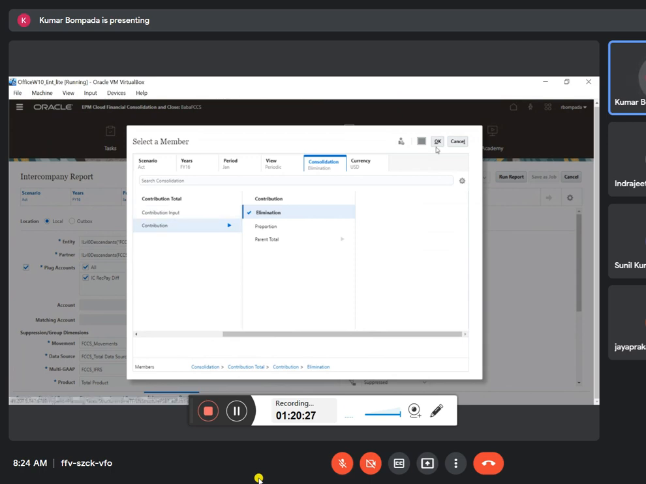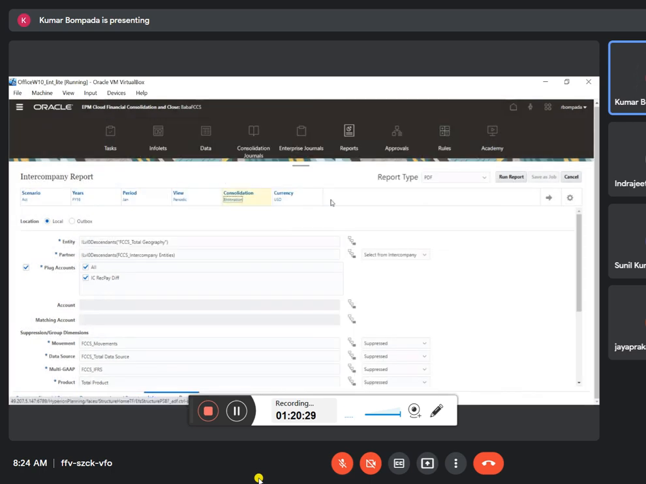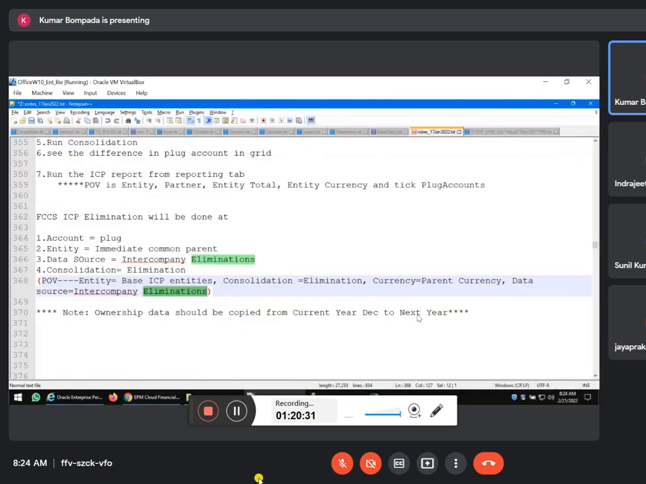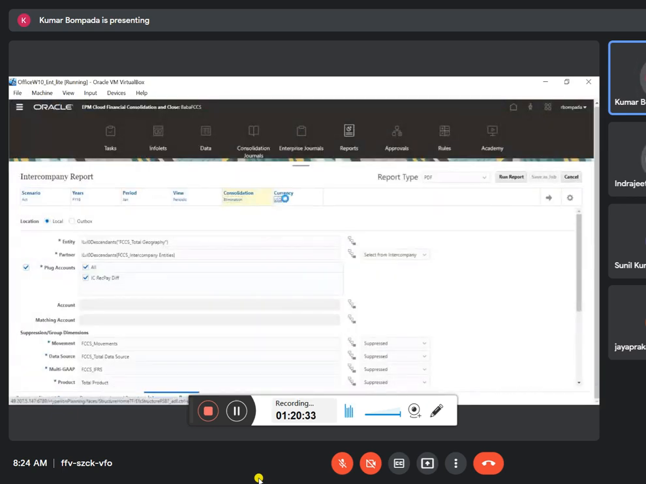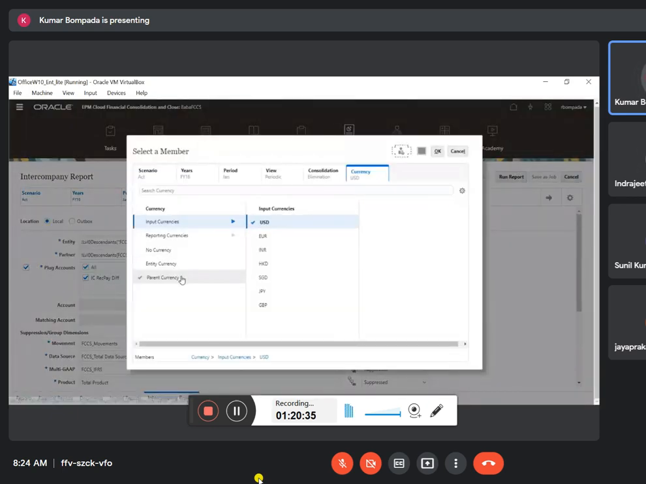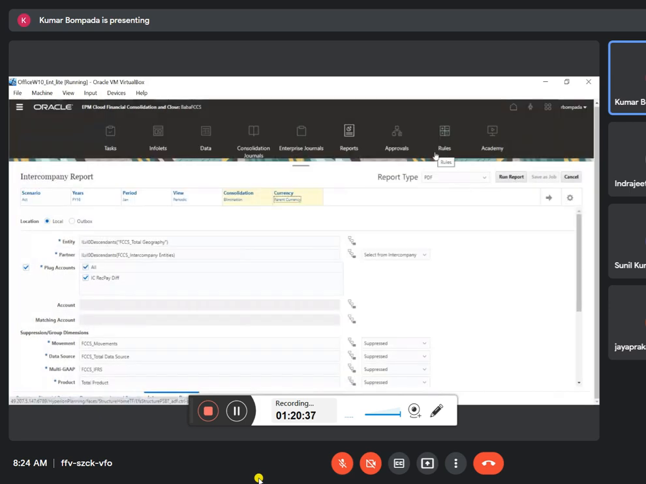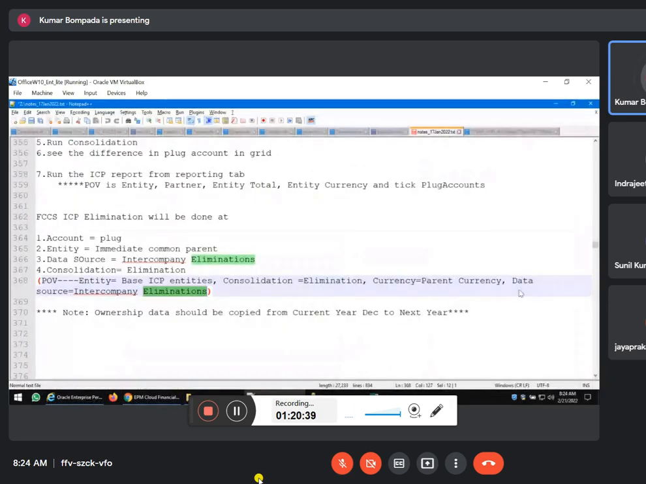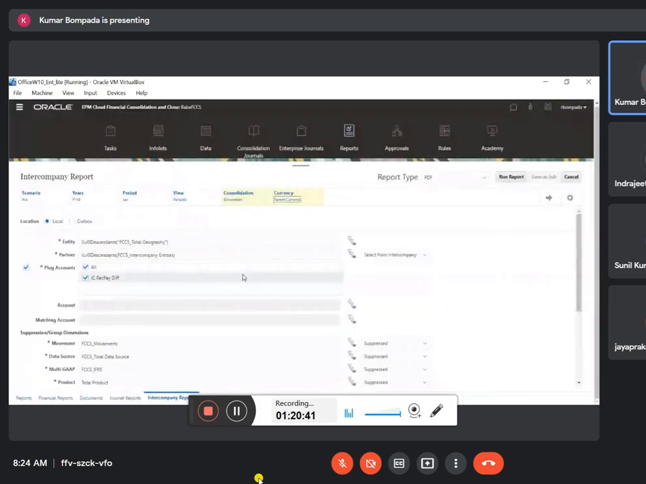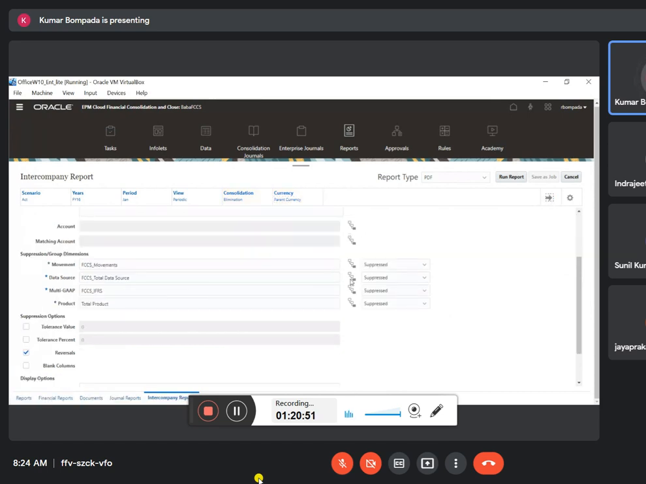Elimination member, clear? Okay. And then currency should be parent currency, not USD. It should always be parent currency. Yes, done. And then remaining data source should be intercompany eliminations. Where is my data source? Okay, scenario, year, period, periodic. Yes, go to here. Then data source, FCCS data source, right?